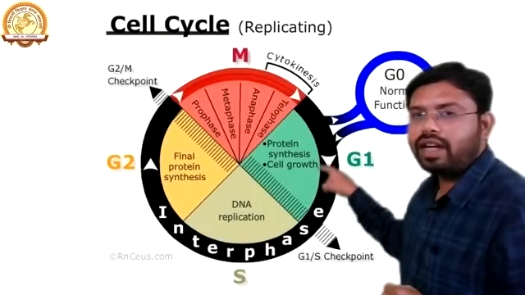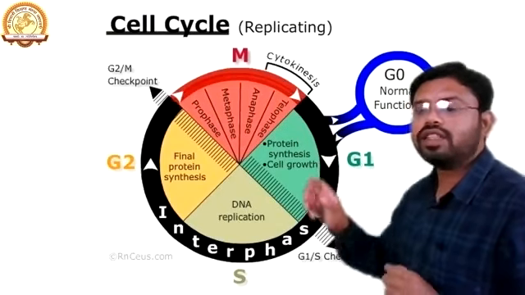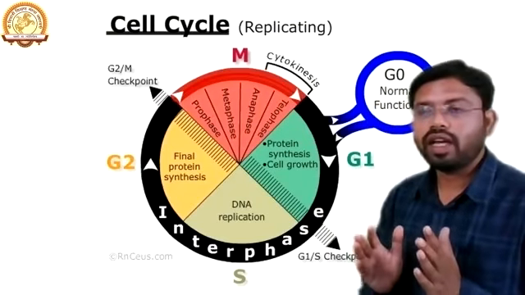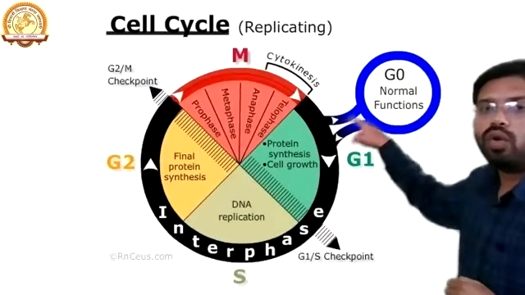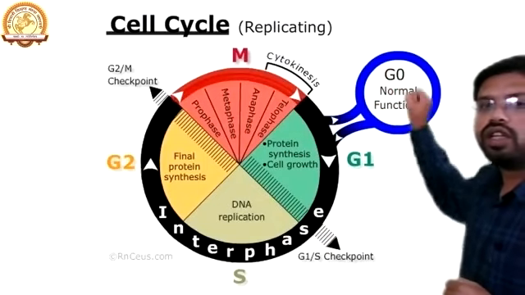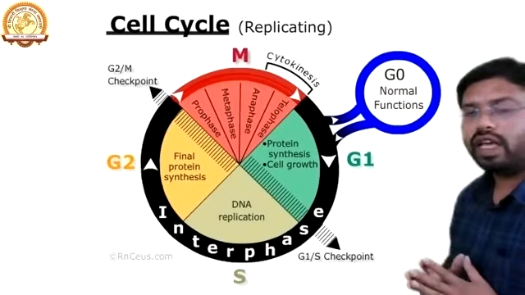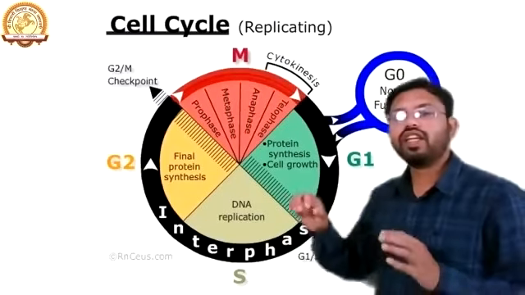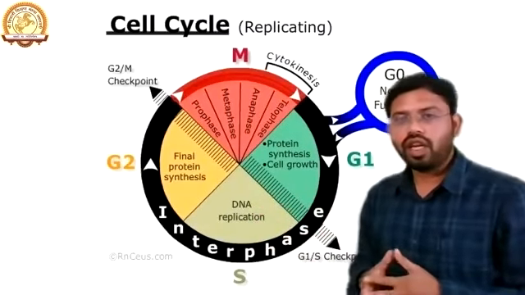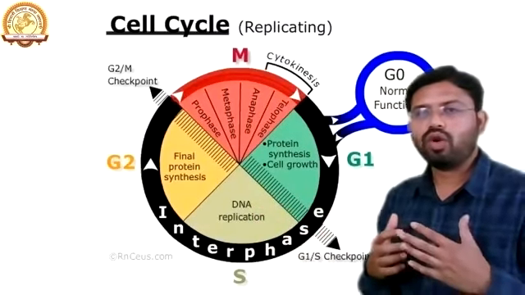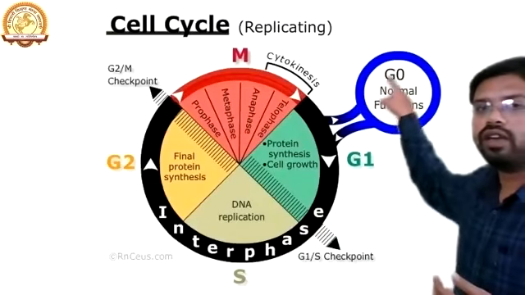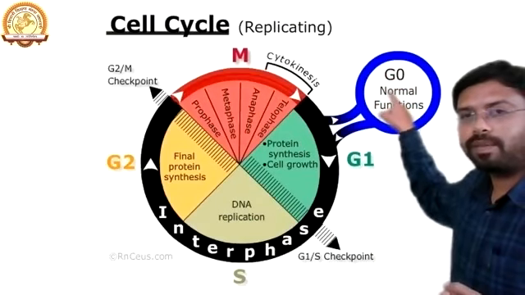From this particular stage, the cell goes towards the next phase. At the same time, if there is any abnormality in the cell, if the cell is not normal, then this cell goes to the G0 phase. We can say this phase is just like changing. If your dress is not proper, you want to get ready, so you move to another room, and there you get ready for the next program.